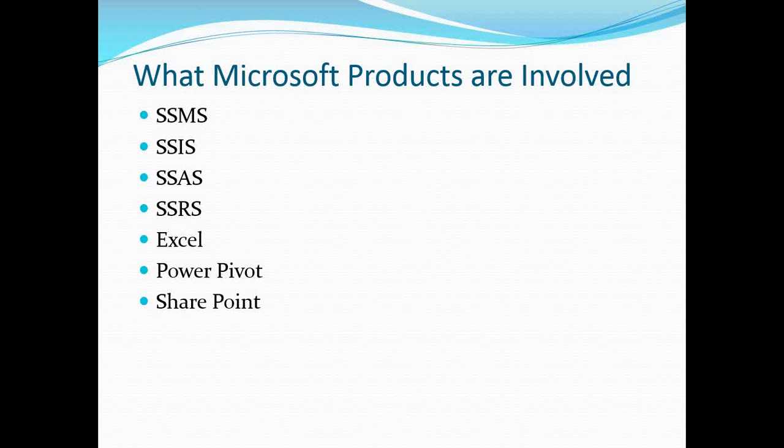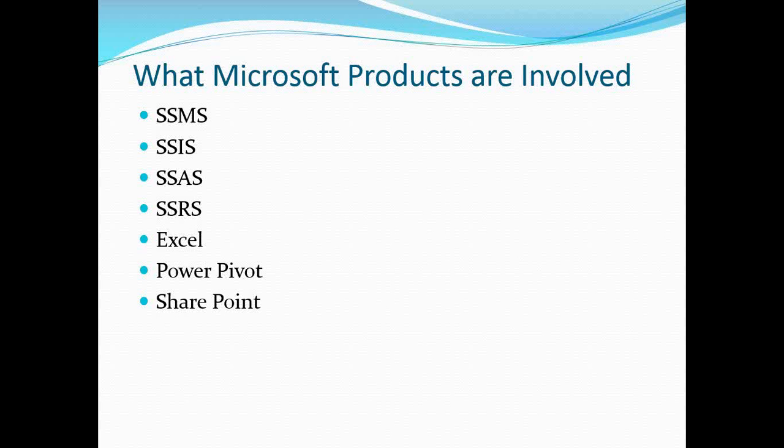This OLAP has some more divisions in it, like ROLAP and MOLAP, am I right? Yes, there are three different types: ROLAP, MOLAP, and the hybrid, which is HOLAP, a combination. In AdventureWorks you have an OLTP database and an OLAP database. If you go through them, you can easily find the difference and differentiate OLTP and OLAP.